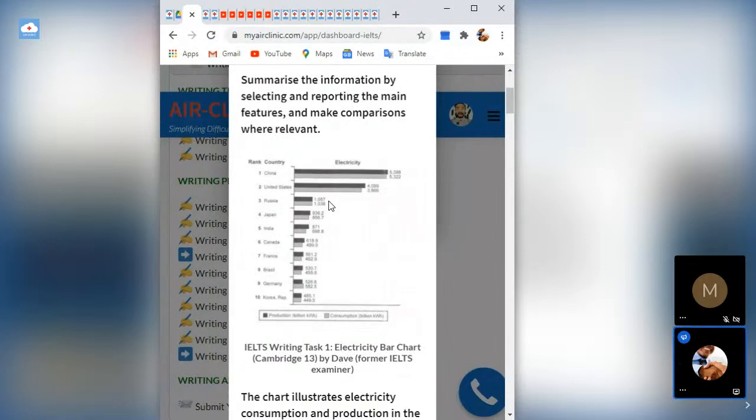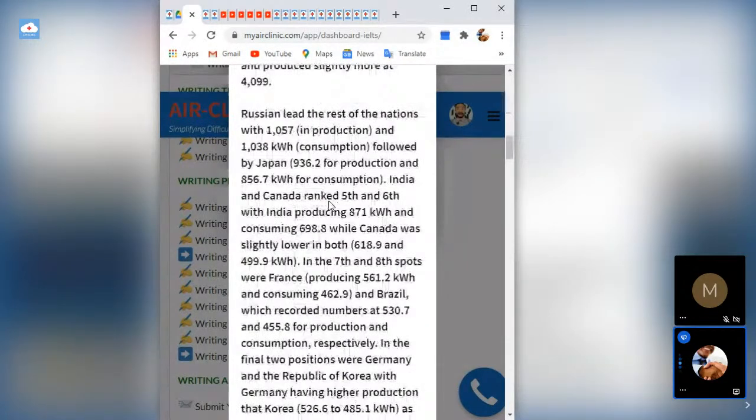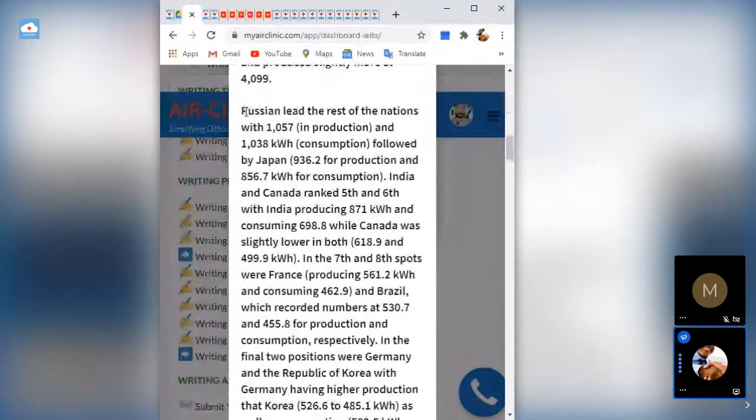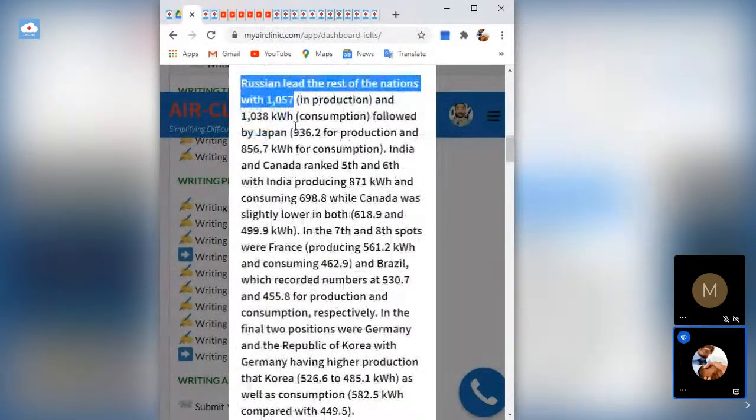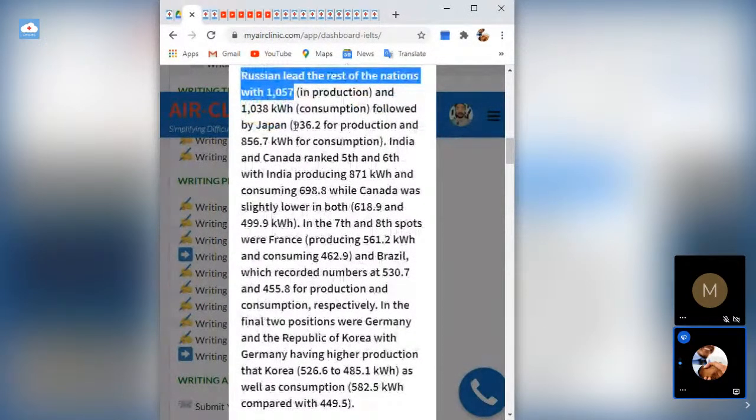So that's how he said Russia led the rest of the nations with, he stated the number, 1,057 in production and 1,038 in consumption, followed by Japan. You see that comparison again. He's not just stating the obvious, he's also comparing Russia with India and Canada. He said India and Canada ranked 5th and 6th, with India producing this, consuming this, while Canada was slightly lower with this and this. So he's varying his sentences, he's comparing and contrasting, he's selecting.